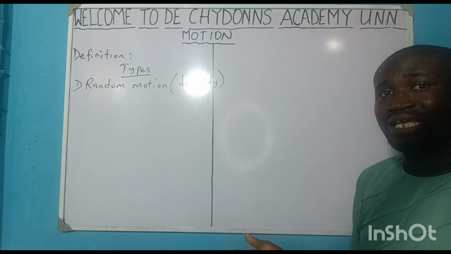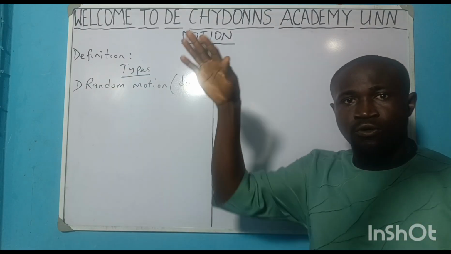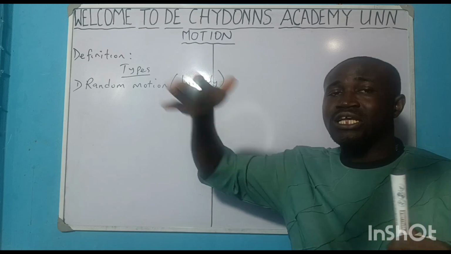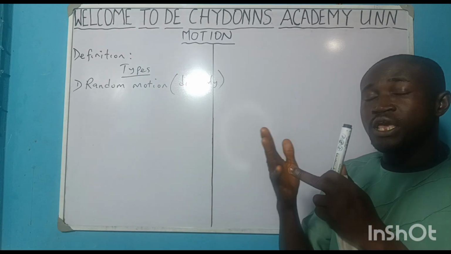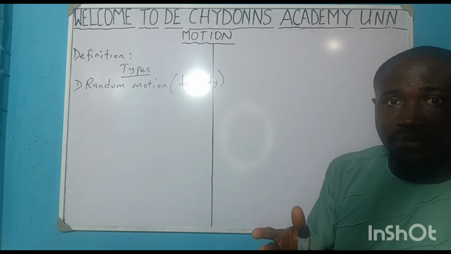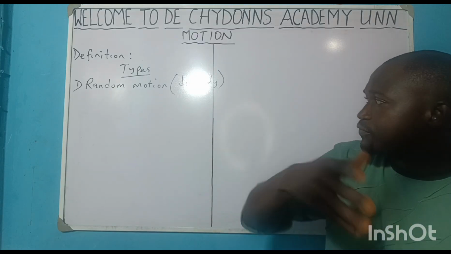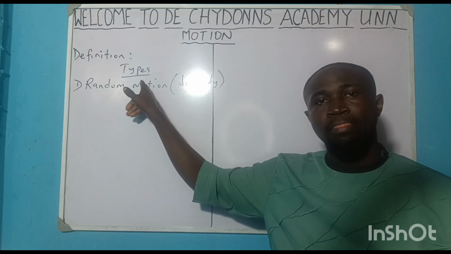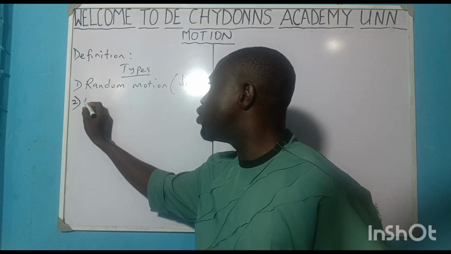You can also say it's a zigzag motion of a body because they move randomly. You can't predict the direction they will move. So if you check hawk, birds, mosquito, butterfly, housefly, how they move is always regarded as random motion.